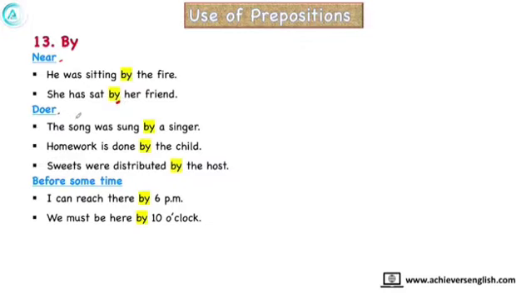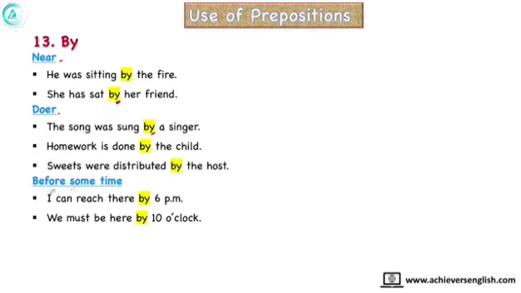Second, it is used for the doer. The song was sung by a singer. Who is singing a song? Singer is singing a song, so it is used to show the doer. That singer is a doer. Homework is done by whom? By the child. Sweets are distributed by the host.